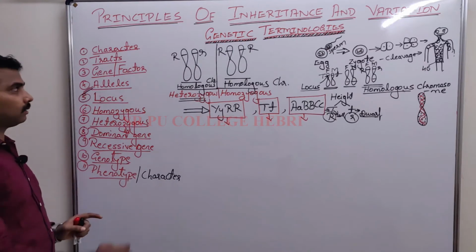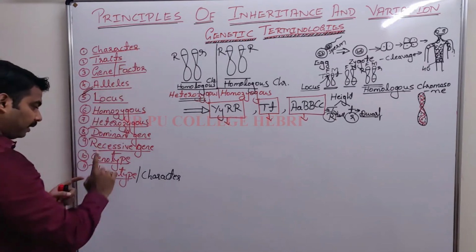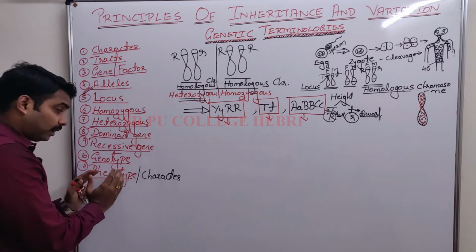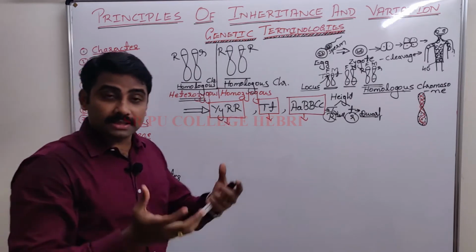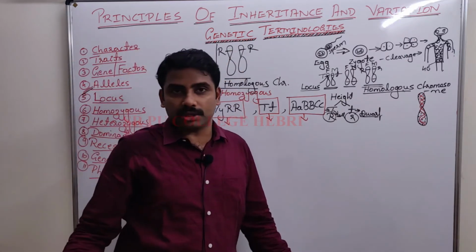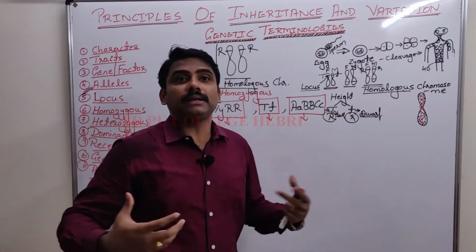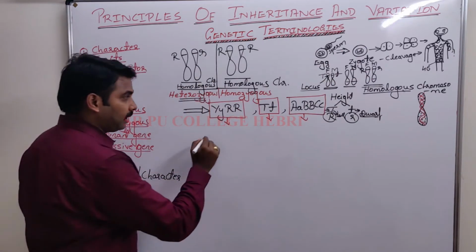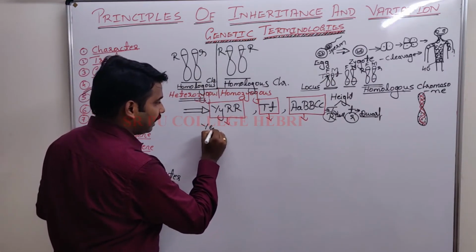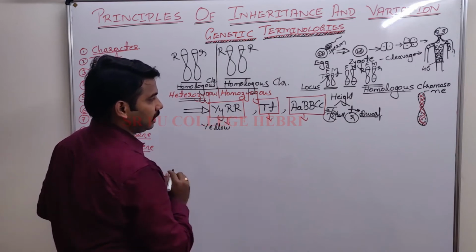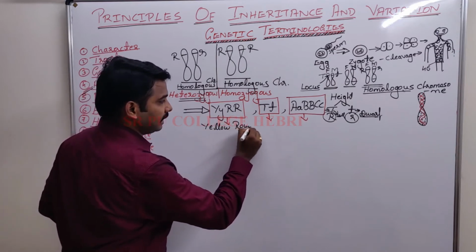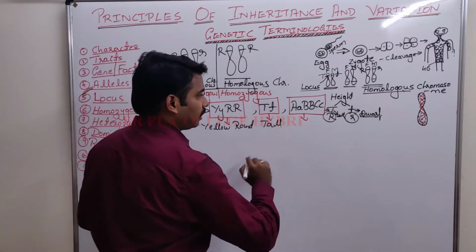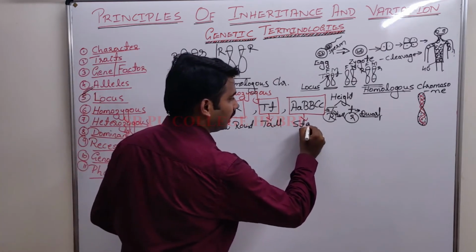I am writing it once again as phenotype. Phenotype is the morphological feature or the character of an individual. Whenever I write in my upcoming class, yellow color seed, round seed, tall plant, starch grain, these are phenotypes.